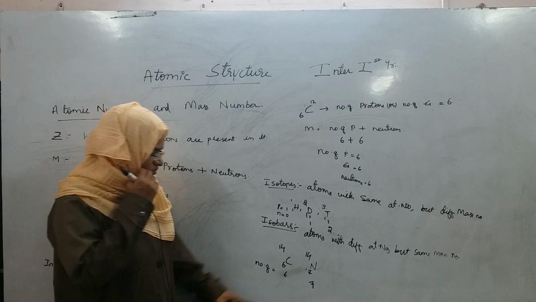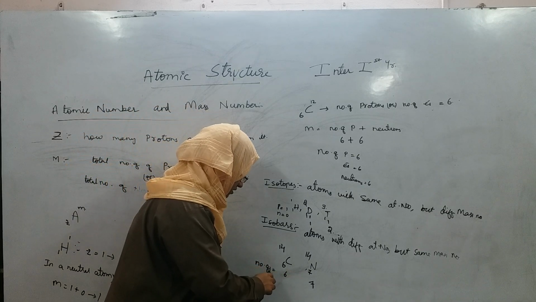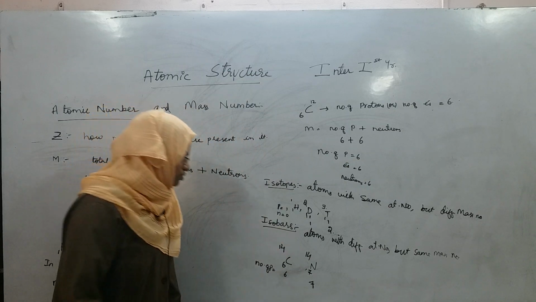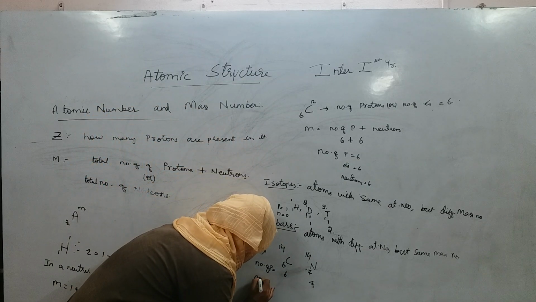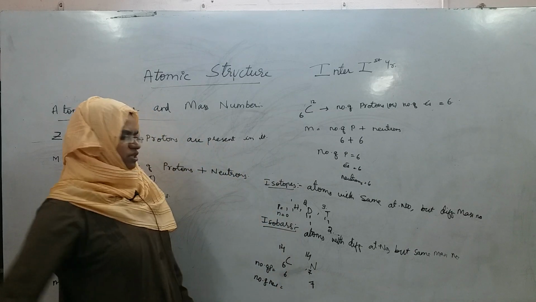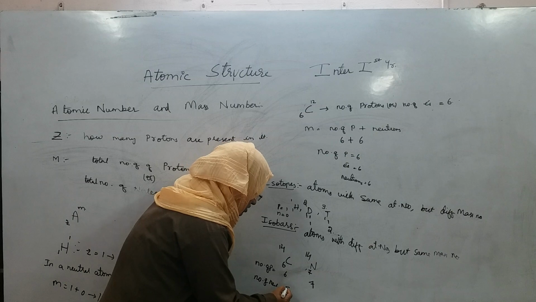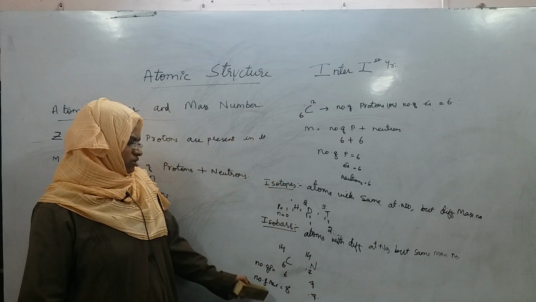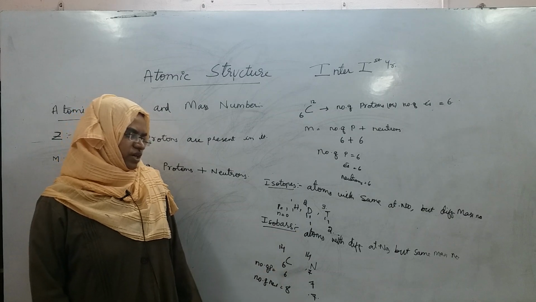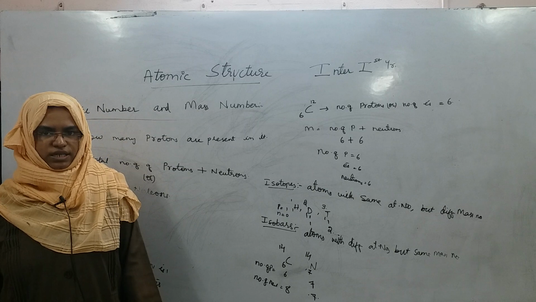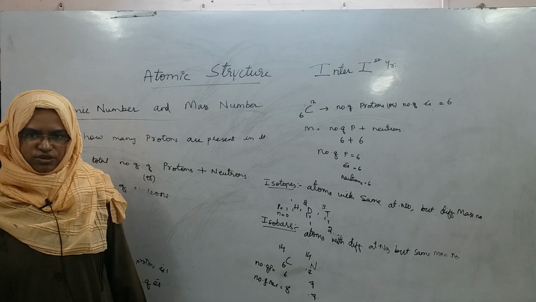That means protons are 6 for this and 7 for this, right? But neutrons will be 14 minus 6, so you will have 8 neutrons, and 14 minus 7, so you will have 7 neutrons, right? So these atoms with different atomic numbers but the same mass number are called isobars. Let me stop here. We will continue in the next class.